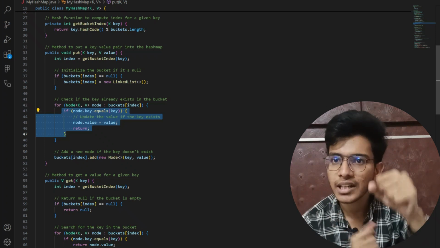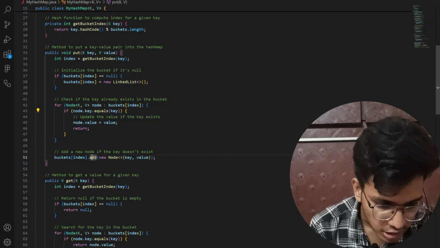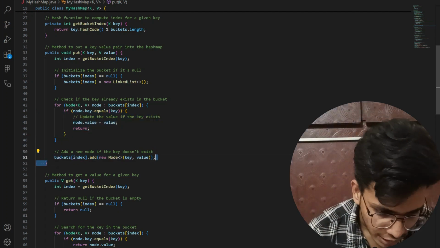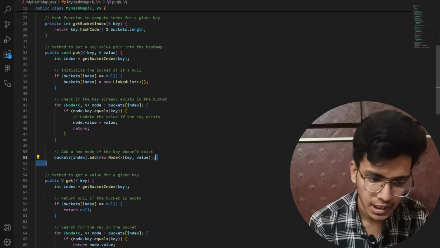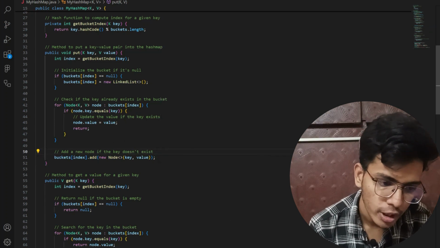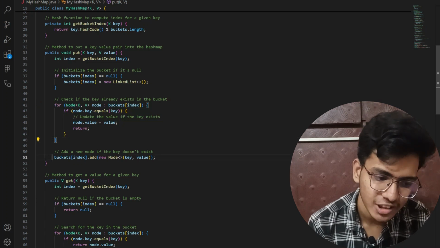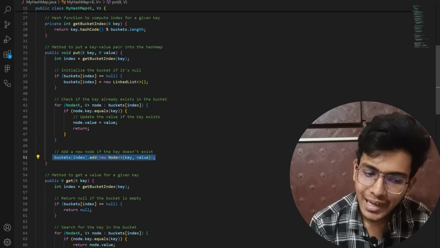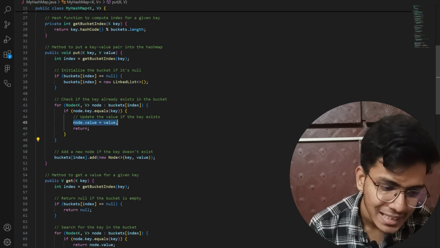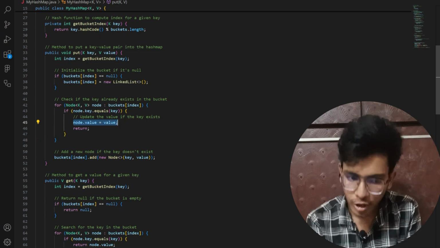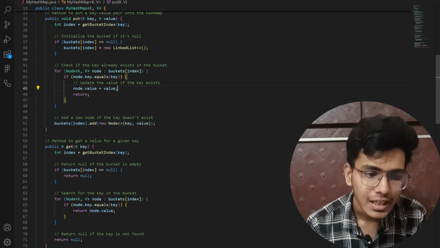If it doesn't exist, then at last I will add the node in my data structure. First of all, I'm checking whether my key exists or not. If it doesn't exist, then I'm adding. If it exists, I'm updating the value. That's all that's going on in my put function.